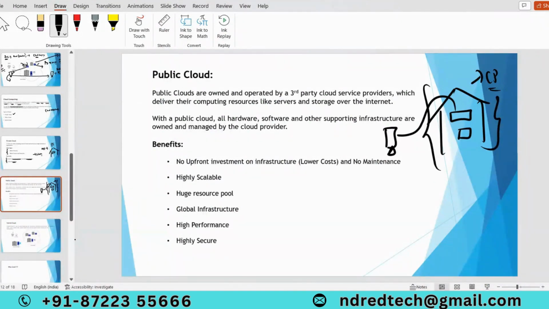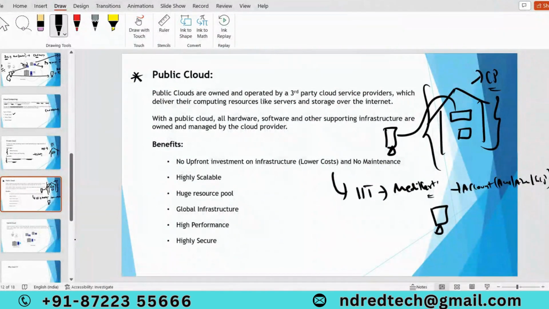We have multiple advantages with public cloud. The first thing is no upfront investment or infrastructure and no maintenance. Think now IIT people want to deploy a Medicat application. What are they going to do? They will simply take one account, either AWS or Azure or GCP. After that they will simply create a virtual machine on top of one of the physical servers in one of the data centers.